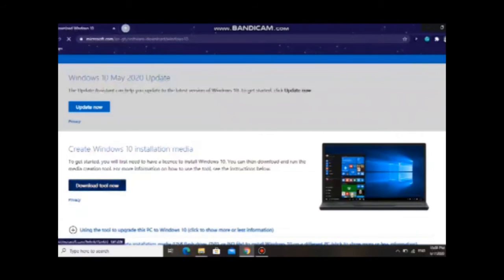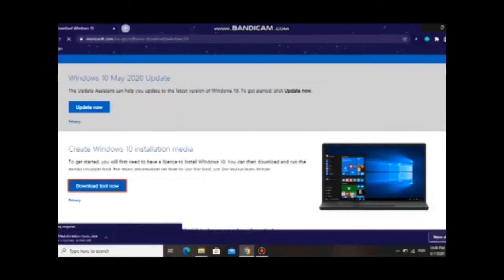Okay, after that, it will appear like this, and you must click download tool now. Okay, you can see in the left bottom, they will show you the folder that has been downloaded, and you must wait for a moment.